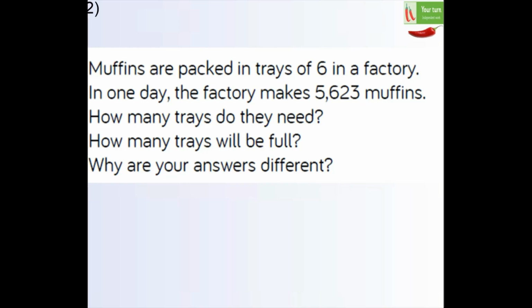Chilli 2, this is your final question. It says, muffins are packed in trays of 6 in a factory. In one day, the factory makes 5,623 muffins. How many trays do they need? How many trays will be full? Think about that. And why are your answers different? Pause the video now, Chilli 1, and have a go at that.